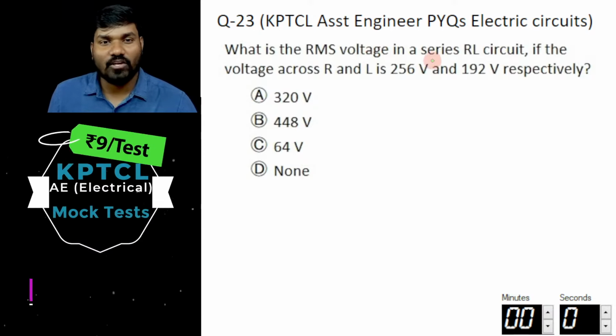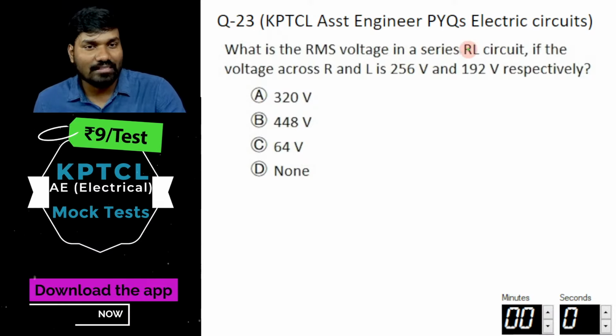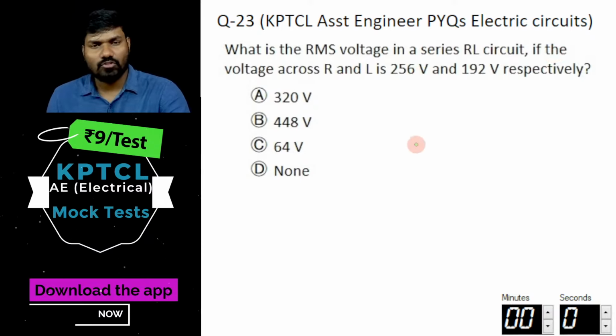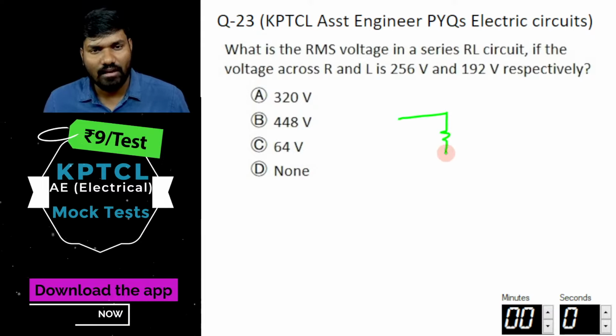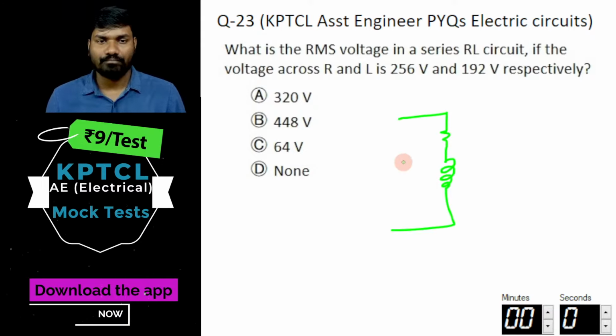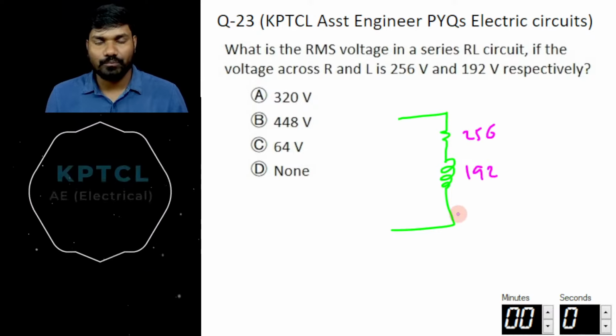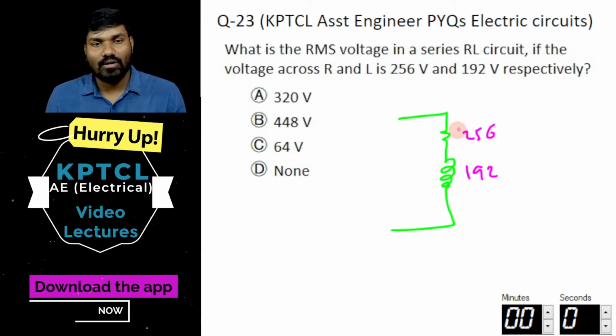What is the RMS voltage in a series RL circuit if the voltage across R and L is 256 and 192 volts? If you have R and L, with this voltage 256 and this voltage 192, what is the resultant voltage?